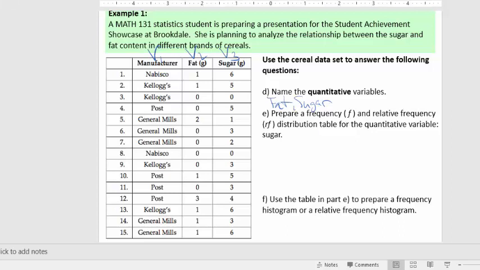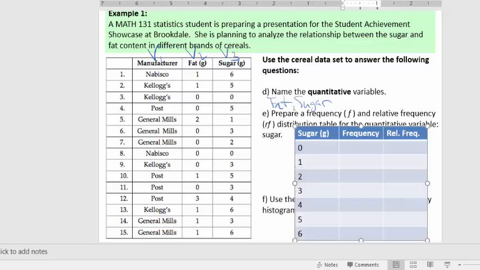So we'll prepare a frequency and relative frequency distribution table for the quantitative variable sugar. We'll again set up our table as we did before. So we can see in this case, I have my column set up as sugar in grams, the frequency, and the relative frequency. So I can do the same thing I did before with my manufacturer. I can go down the sugar column and make tally marks at each of these numbers from 0 to 6. So there's a 6, a 5, a 0, a 5. So I would just go down and make my marks.